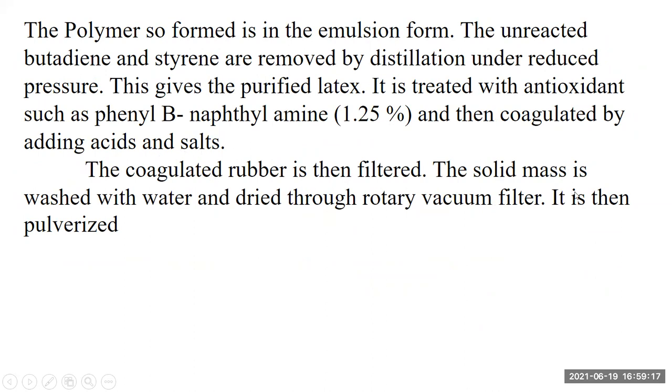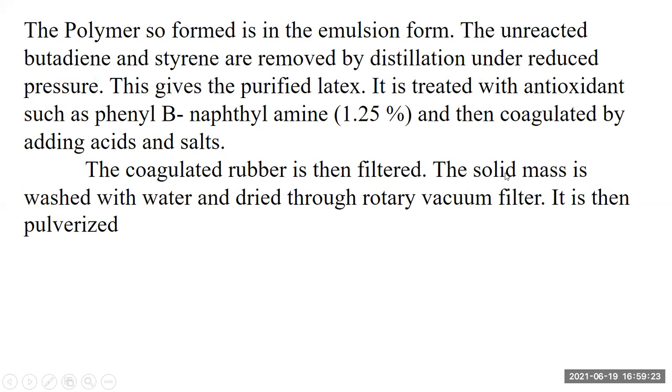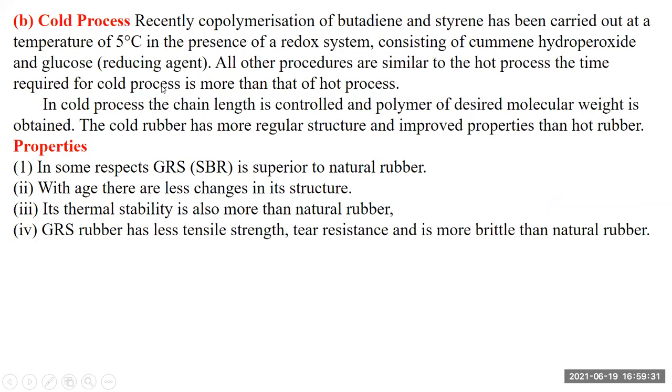The coagulated rubber is formed, and then the solid mass is washed with water, then dried in a rotary vacuum drier, and then pulverized. In the cold process, generally at 5 degrees Celsius, the strength of the rubber is very good. The cold process is also economically profitable.